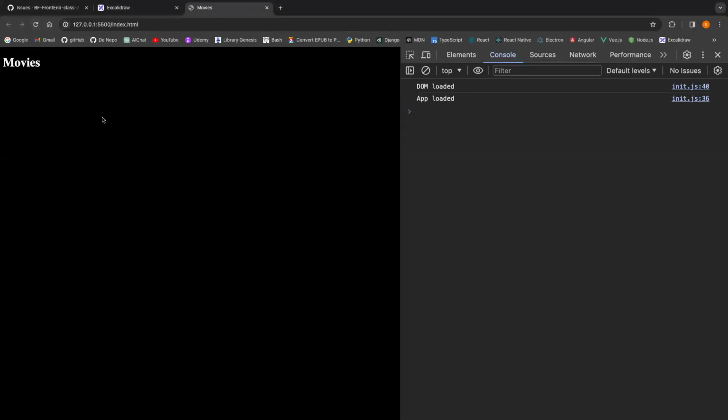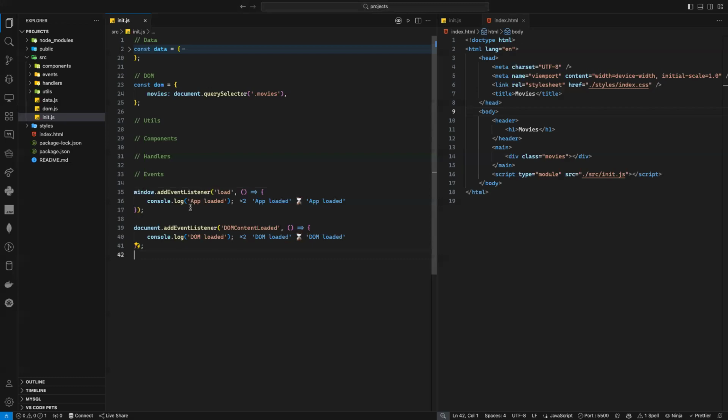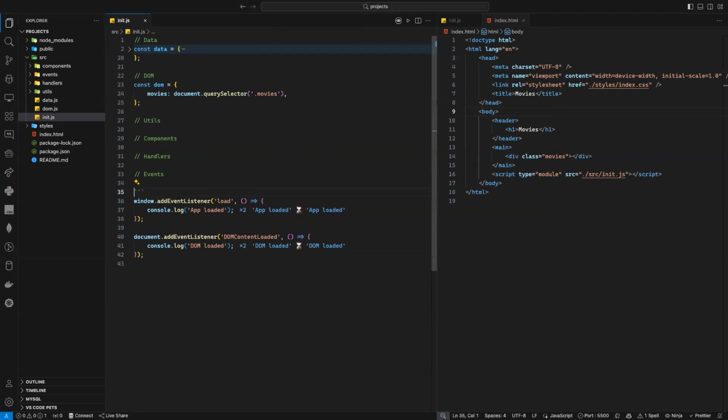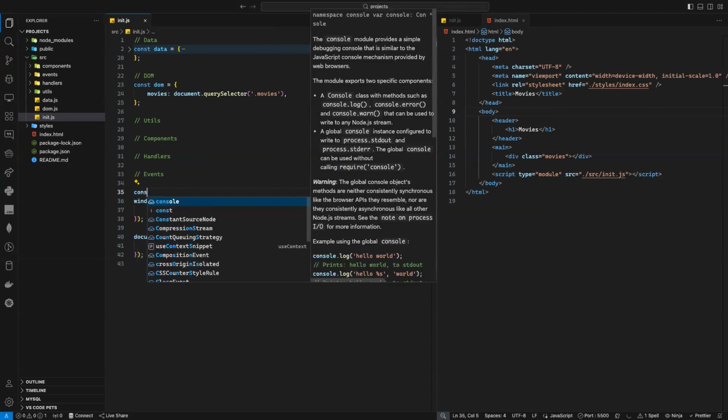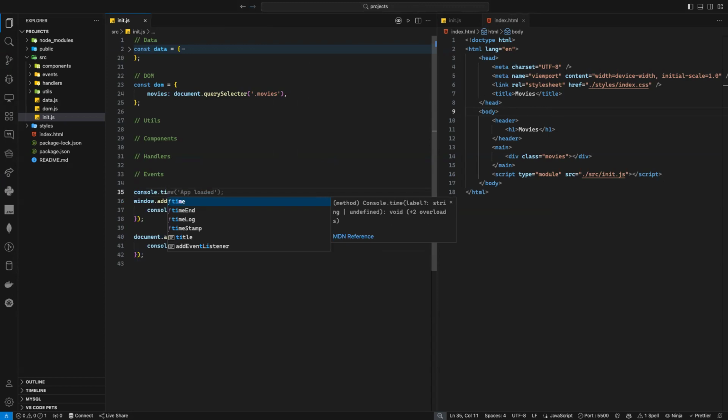So as you can see, even if I put the app at the top, because as you know, JavaScript will execute this one first. This one will happen first. Why? Because I told you this one takes less time. Click like that. And maybe I can just use console.time. So maybe I can use console.time. Upload. This one is upload, yes.